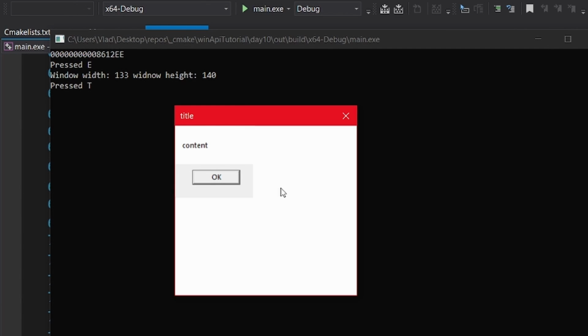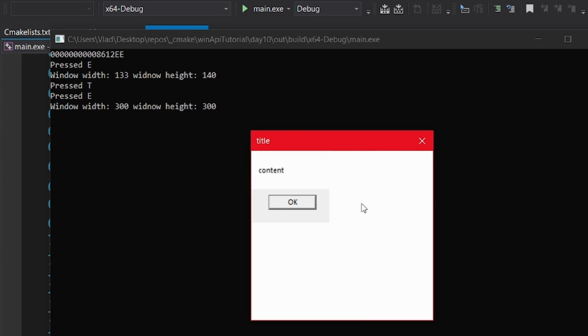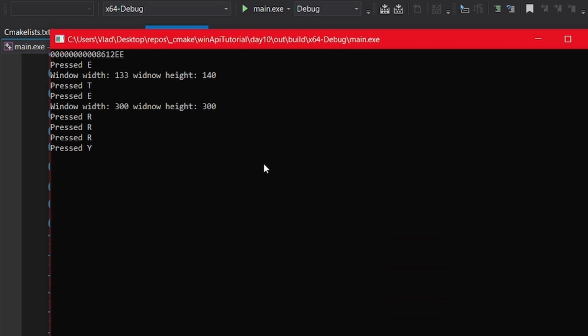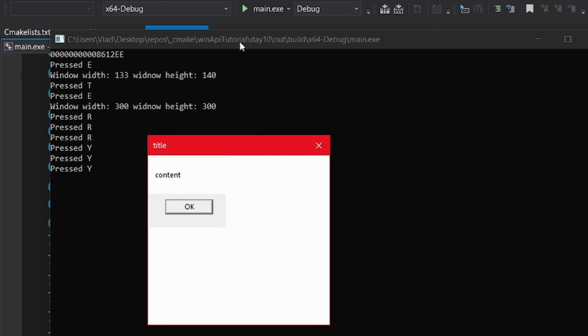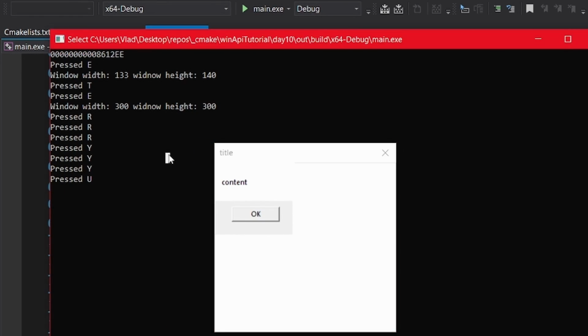We can get the window size, and after we resize it, we can see that we get the new size. We can move it around, and we can place it on top. Finally, if we set it as a topmost window, it will never be occluded by another window.